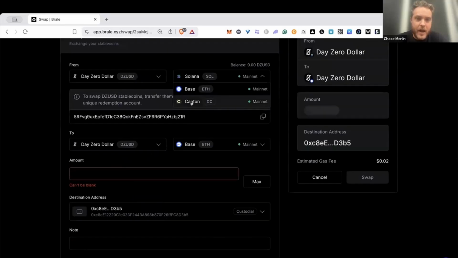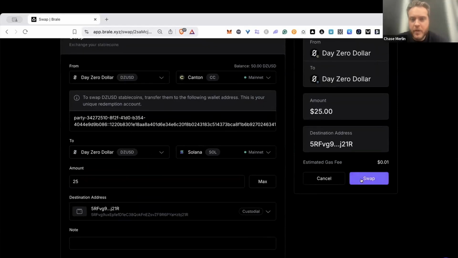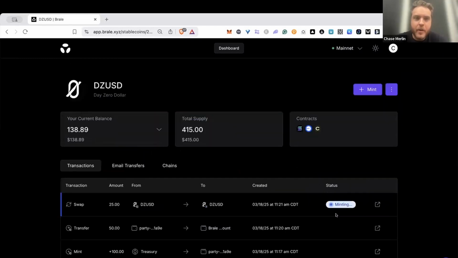In this case, we'll swap some of this supply right back to Solana. The way we often imagine this being used is I'm holding a private balance on Canton, transacting, but let's say I need to access liquidity back on Solana or Base or Ethereum, or in a payments context, the last mile provider assumes the stablecoin back on a public network. So we've burned on Canton. These assets are all issued natively. And we're now minting the SPL token back on Solana. All these chains are quite fast these days, so you can move back and forth on a just-in-time basis.